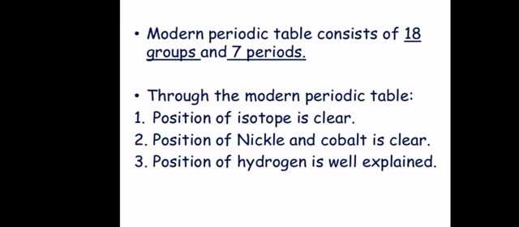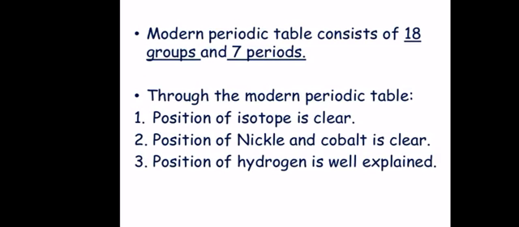Here I want to tell you that horizontal rows are known as periods, and the vertical columns are known as groups. So this table has 18 groups and 7 periods. Now, as I've told you, all the anomalies which were present in the earlier classifications were removed by this periodic table, as the position of isotopes is now clear, because isotopes are atoms which have the same atomic number but different atomic mass.